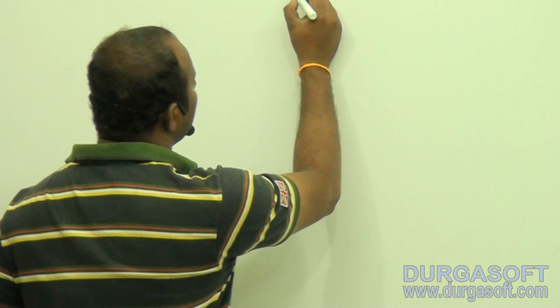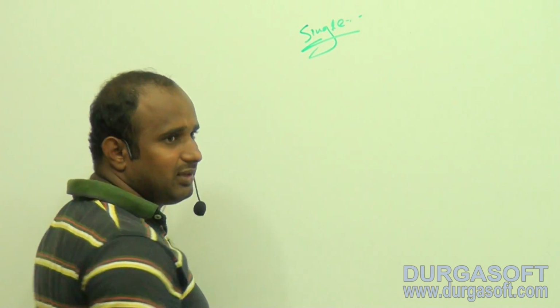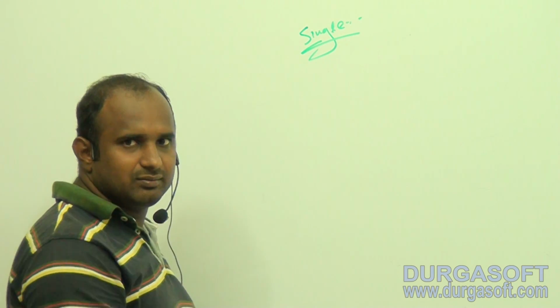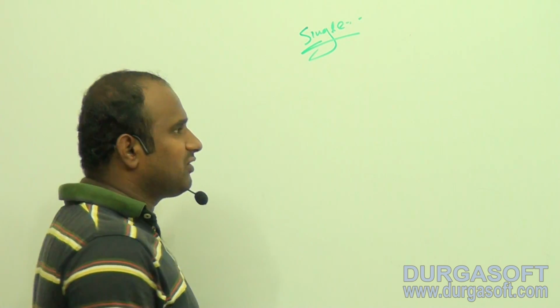How many types of inheritance here? Five types: single inheritance, multi-level inheritance, multiple inheritance, hierarchical inheritance, hybrid inheritance. I am writing single inheritance here. Single inheritance is not a great one. One child contains one father. One child with one father. That is called single inheritance.